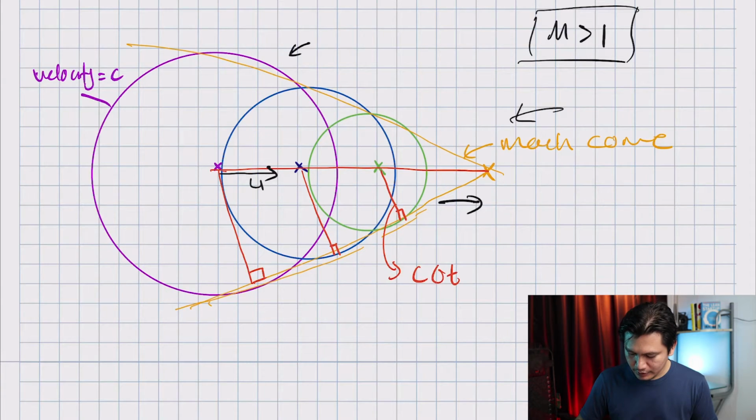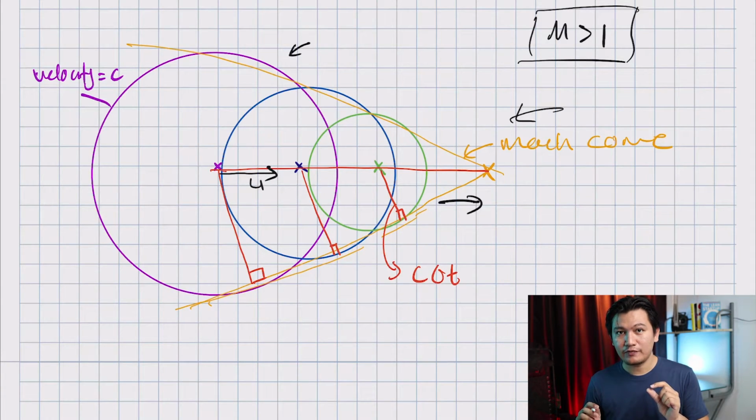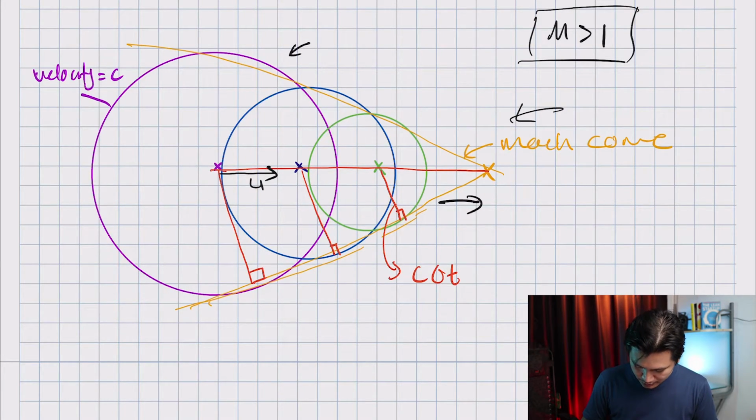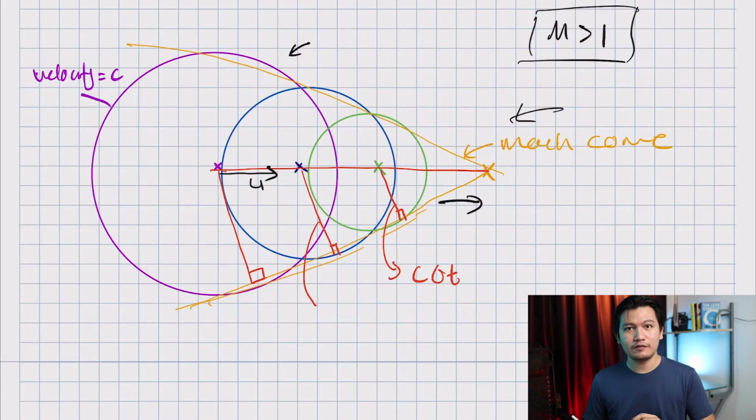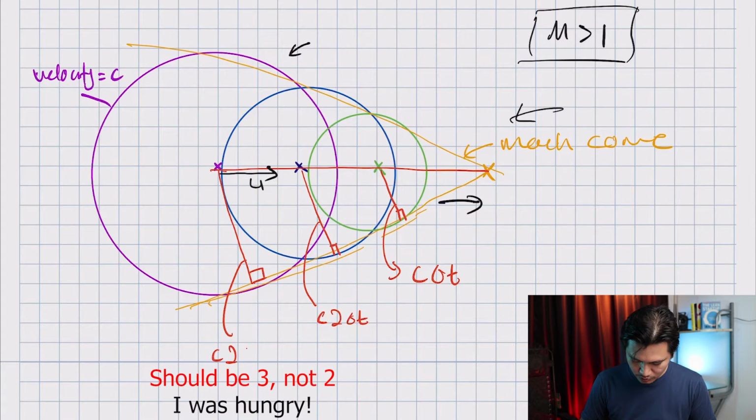c times delta t. If you multiply velocity and time, you get the distance. So c is the speed of sound times delta t. And here, because it happens after 2 delta t, this is c times 2 delta t, and this is c times 2 delta t.